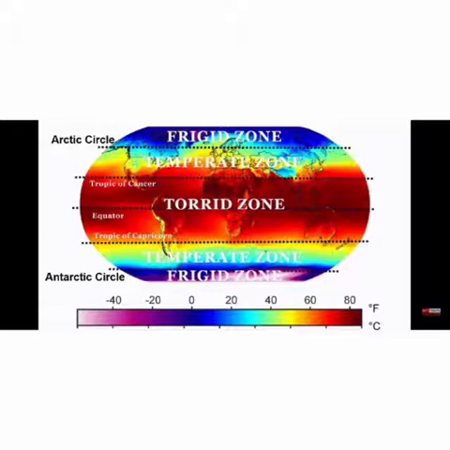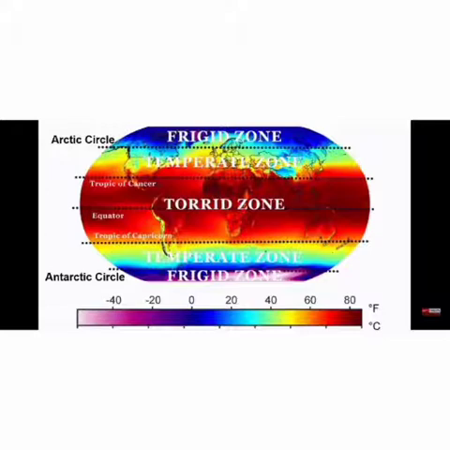As we have learned, because of the earth's spherical shape, the amount of sunlight does not fall universally over the earth. Sunlight does not fall at the same angle on the earth. That is why we see the temperature decreases as we go away from the equator towards the pole.